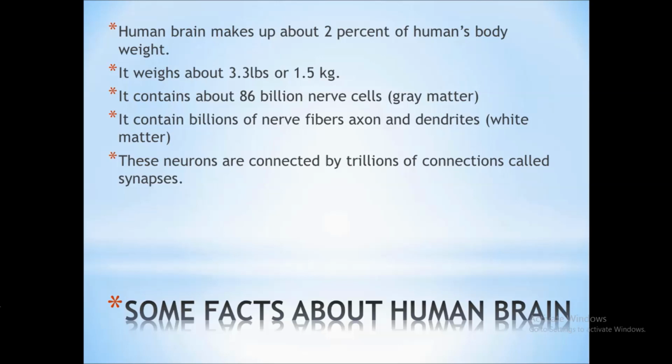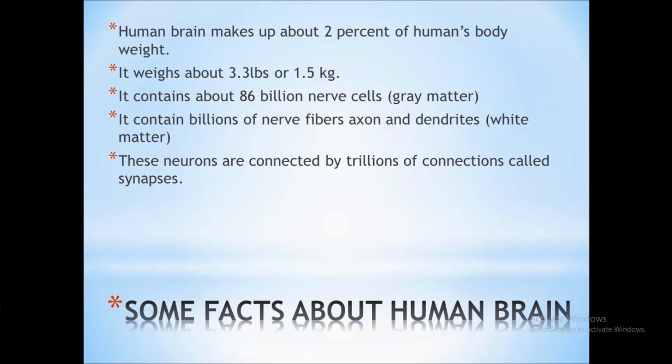It contains about 86 billion nerve cells, which is considered as the gray matter of your brain. It contains billions of nerve fibers, the axons and dendrites, which is considered as white matter. The gray matter is the cell bodies of these neurons. The white matter is the thread-like structures, the axons and the dendrites.